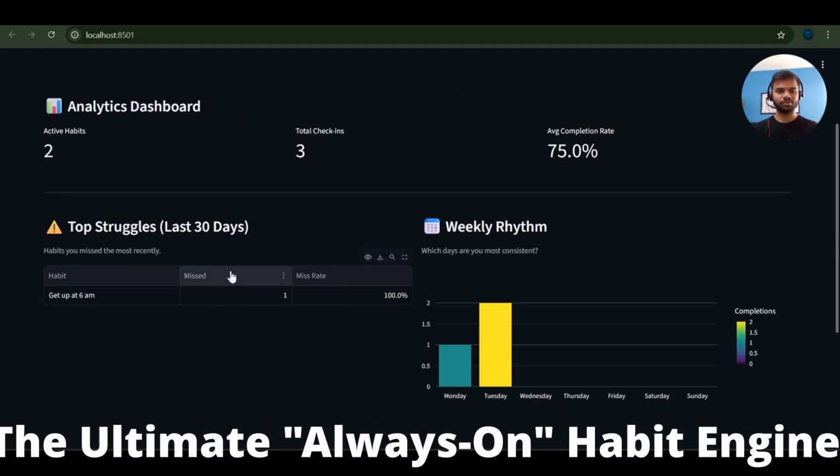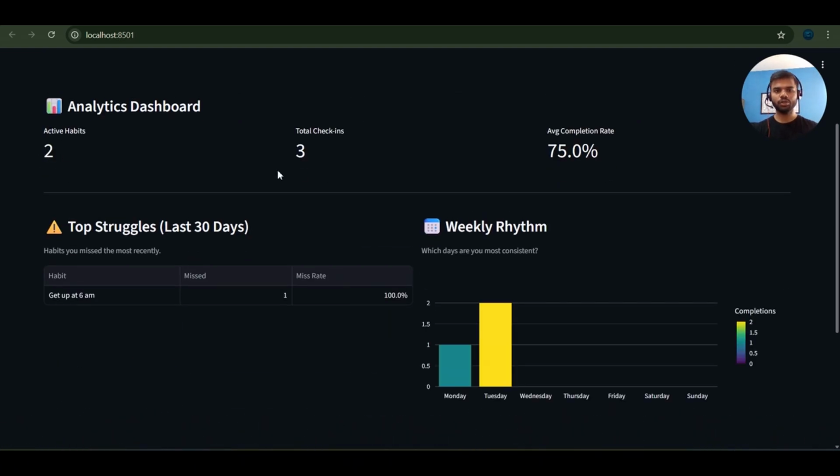This is the analytics dashboard, which shows that current active habits are 2, total check-ins are 3, and average completion rate is 75%.